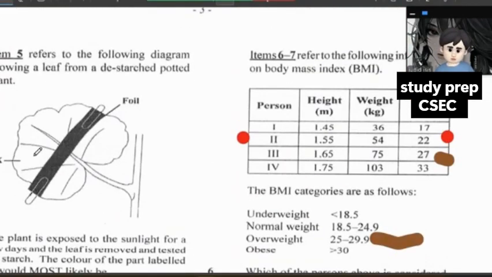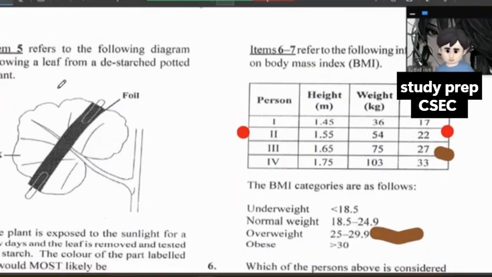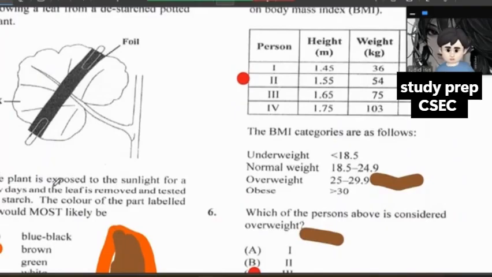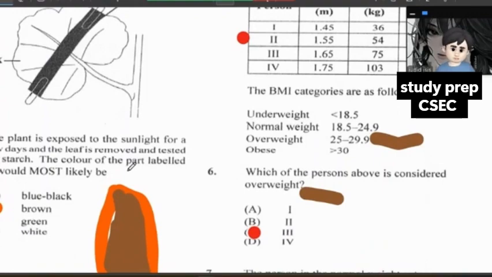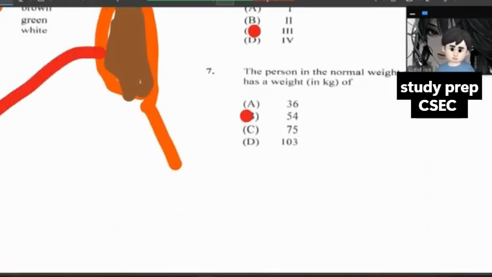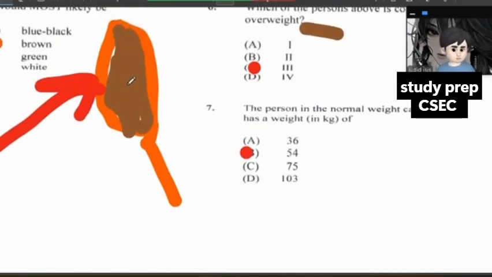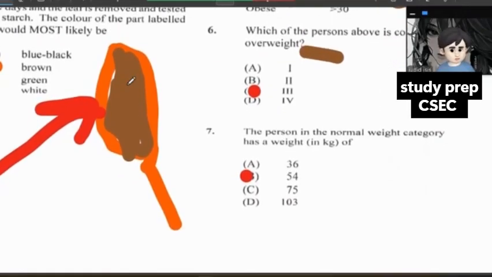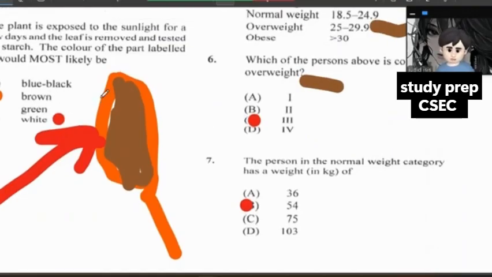For here, it says item 5 refers to the following diagram showing a leaf from a destarched potted plant. The plant is exposed to sunlight for a few days and the leaf is removed and tested for starch. The color of the part labeled X would most likely be brown. As I said before, if for example you take a leaf and put it in a container full of water with bleach, the color of the plant will become white, and it is not in relation to that. Green. We know that when we leave a plant on a tree, it remains green because it has the essential nutrients that it needs.